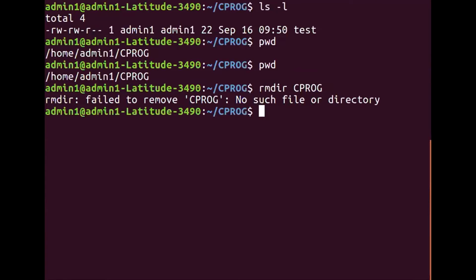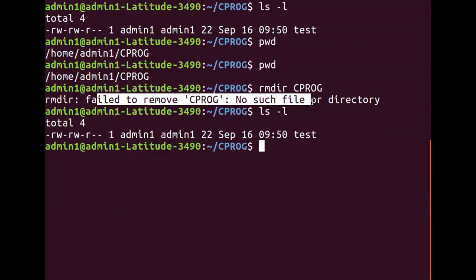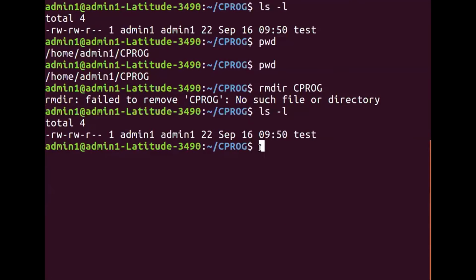Now what do you mean by this? Look at the long listing of the files in CPROG. There is a file called test. There is no directory called CPROG under CPROG. And because there is no directory called CPROG, it gives you an error message: failed to remove, no such file or directory. So we should look into the conditions to be followed when we are using this rmdir command.